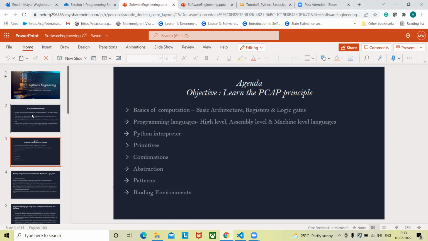Then I'll talk about the Python interpreter. As I mentioned, to move from that high level language to machine level language, what are all the steps that the computer performs? That's something we'll discuss. Then, here I have mentioned the objective for this session: to learn the PCAP principle. PCAP principle is basically to study primitives. Whenever there is any programming language, that programming language always follows this PCAP principle.